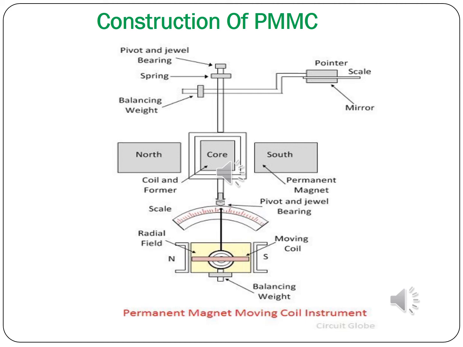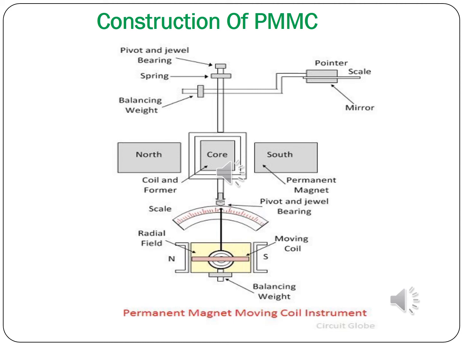Now this core is suspended by a jewel bearing mechanism. What is a jewel bearing mechanism? It means this iron core will be in a jewel system, that is, in a part you will have a jewel. In that jewel the moving core is placed, and the moving core is connected to a spindle. That spindle is connected to a balancing weight and a pointer. The pointer will have a calibrated scale.